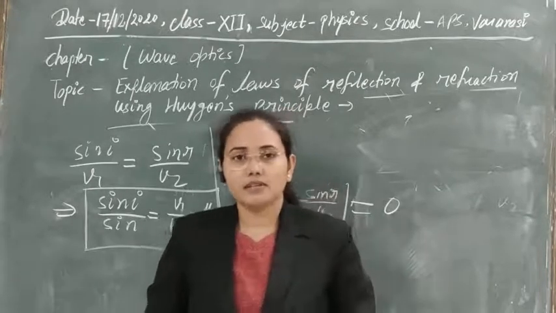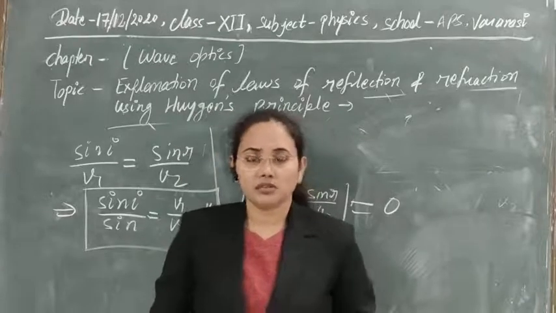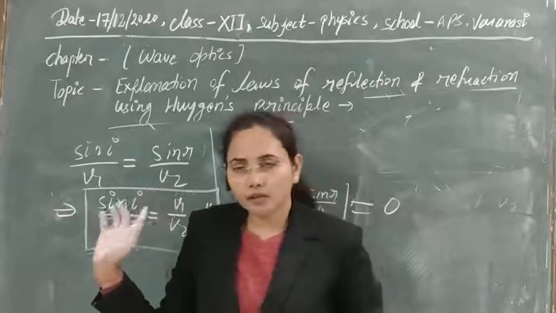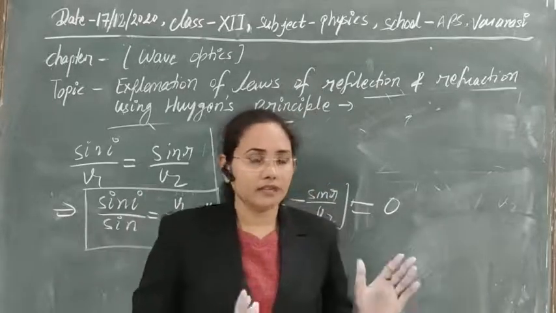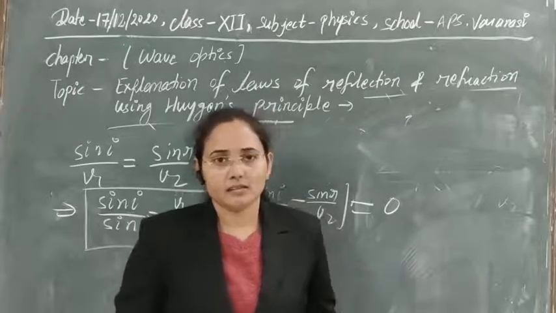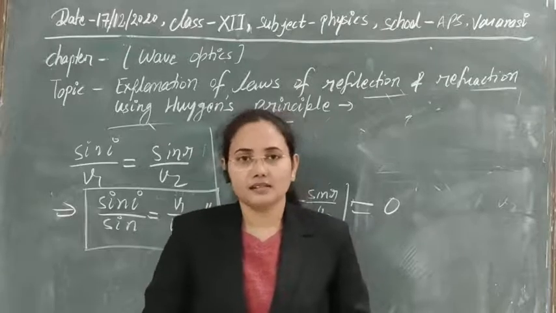In the next class we will discuss interference and diffraction and the experiments based on them. I think today's topic is clear to you. This is a very important topic: first we discovered reflection and refraction, and how we can prove them is the important factor. I think everything we have discussed is understood by you.